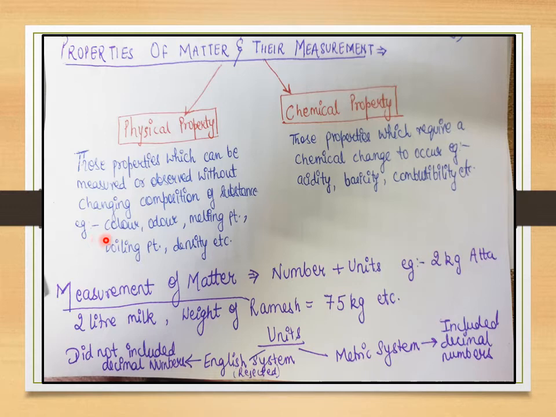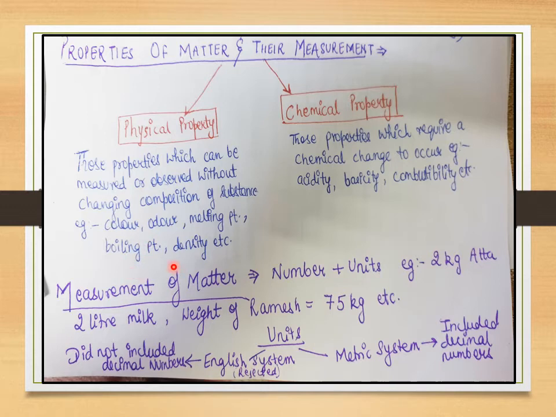The next physical property can be odor. If I smell any matter, I say it's smelling very nice, it's smelling beautiful. So with the smell, I am not changing the composition of the matter. I am just observing it and measuring it. This is a physical property, like color, odor, melting point, boiling point, density. All these things I just measure.